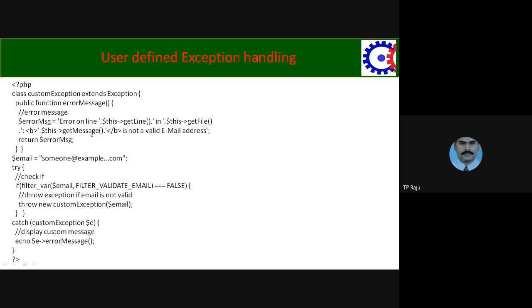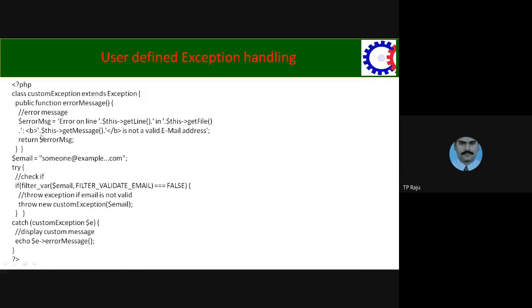getMessage returns the error message, something like "value should be 1 or below", or "not a valid mail address". In this example, we are passing the message, some mail address, and that mail address is not valid. In that manner, it shows the message.